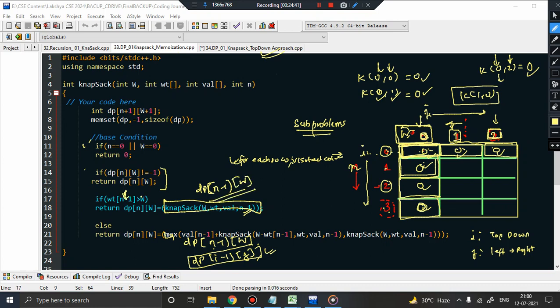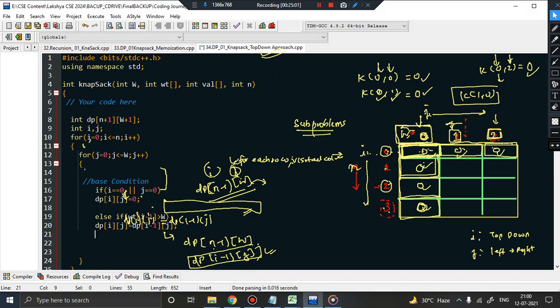n minus 1 and w. But I know that in case of the iterative approach, n will be replaced by I and w will be replaced by j, isn't it? That is why I just wrote dp of ij, because n is replaced by I, w replaced by j, is equal to nothing but dp of I minus 1 and j. That is why I wrote here. That is what I wrote here. You can see.